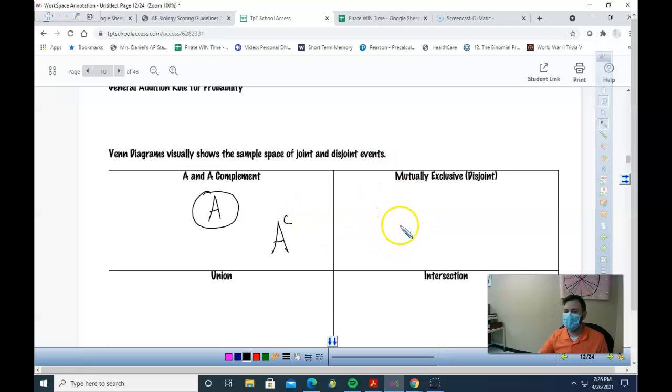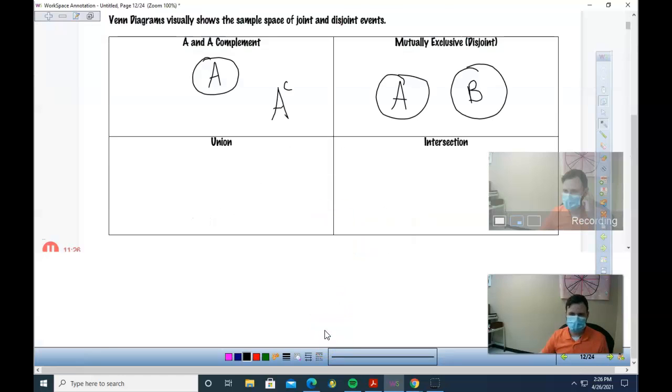Now, what about mutually exclusive? Would mean that I have some A. And now when I put my circle for B, they will not overlap because they don't happen at the same time. There's no way they can happen at the same time. But now let's say we are looking at union, aka an A or B situation. Well, in that case, we have an A and we have a B.